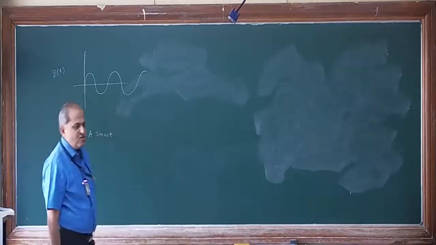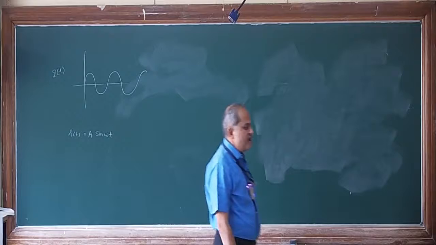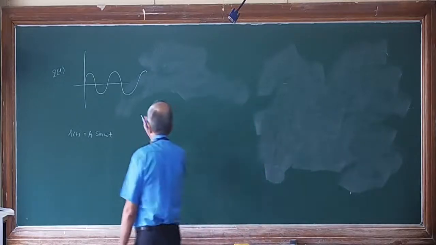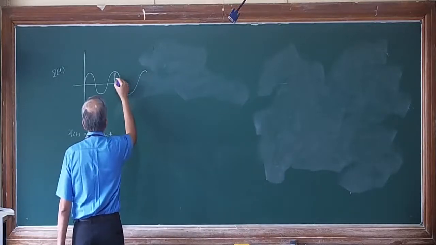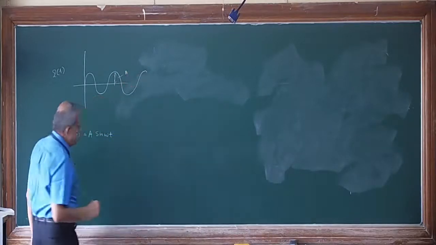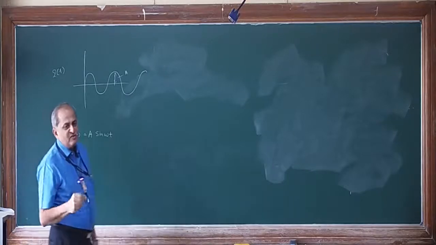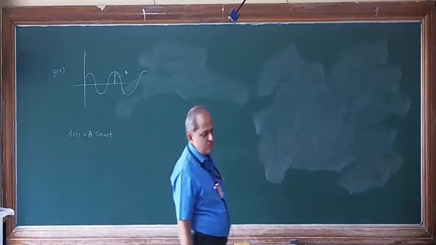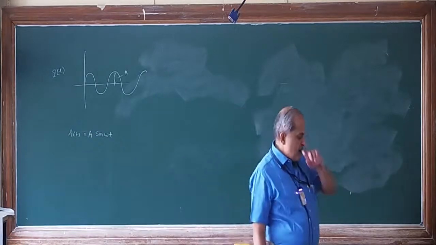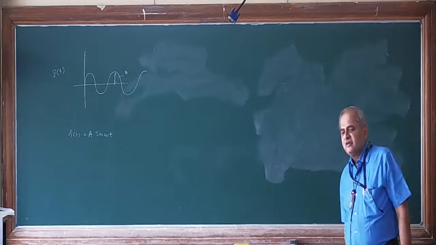That means A is the amplitude of the sine wave and omega is the frequency of the sine wave.